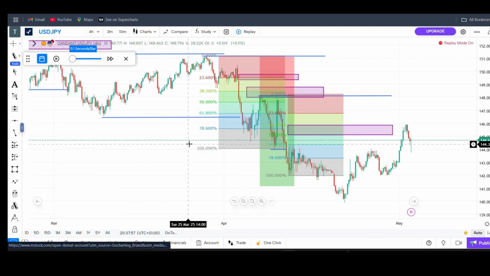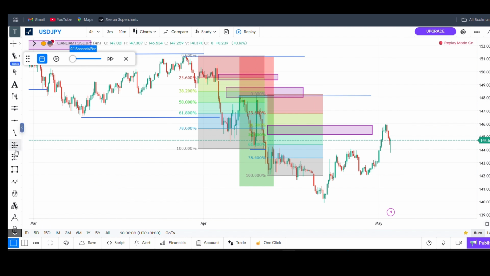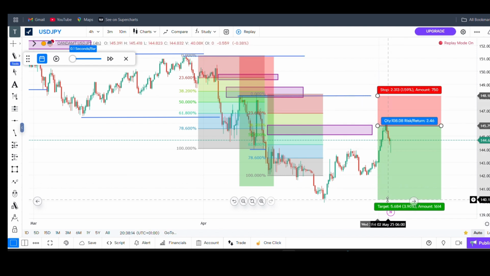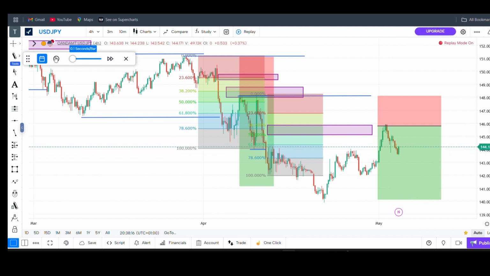Market has gotten to our 50% and changed character. So we are going to take a short from here, and our stop loss will be here. So we will target what, ratio 3 again. So let's see. This is USD on the 4 hours time frame.